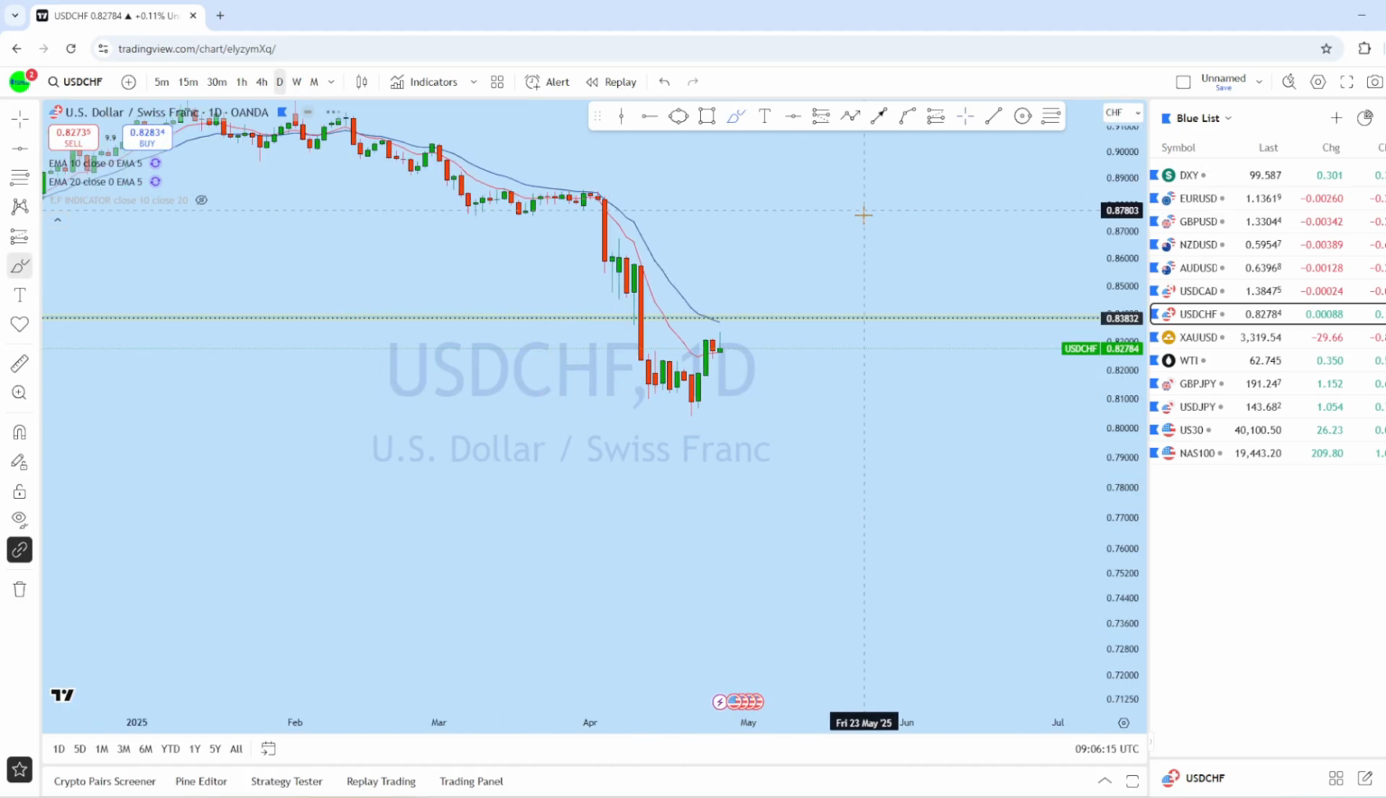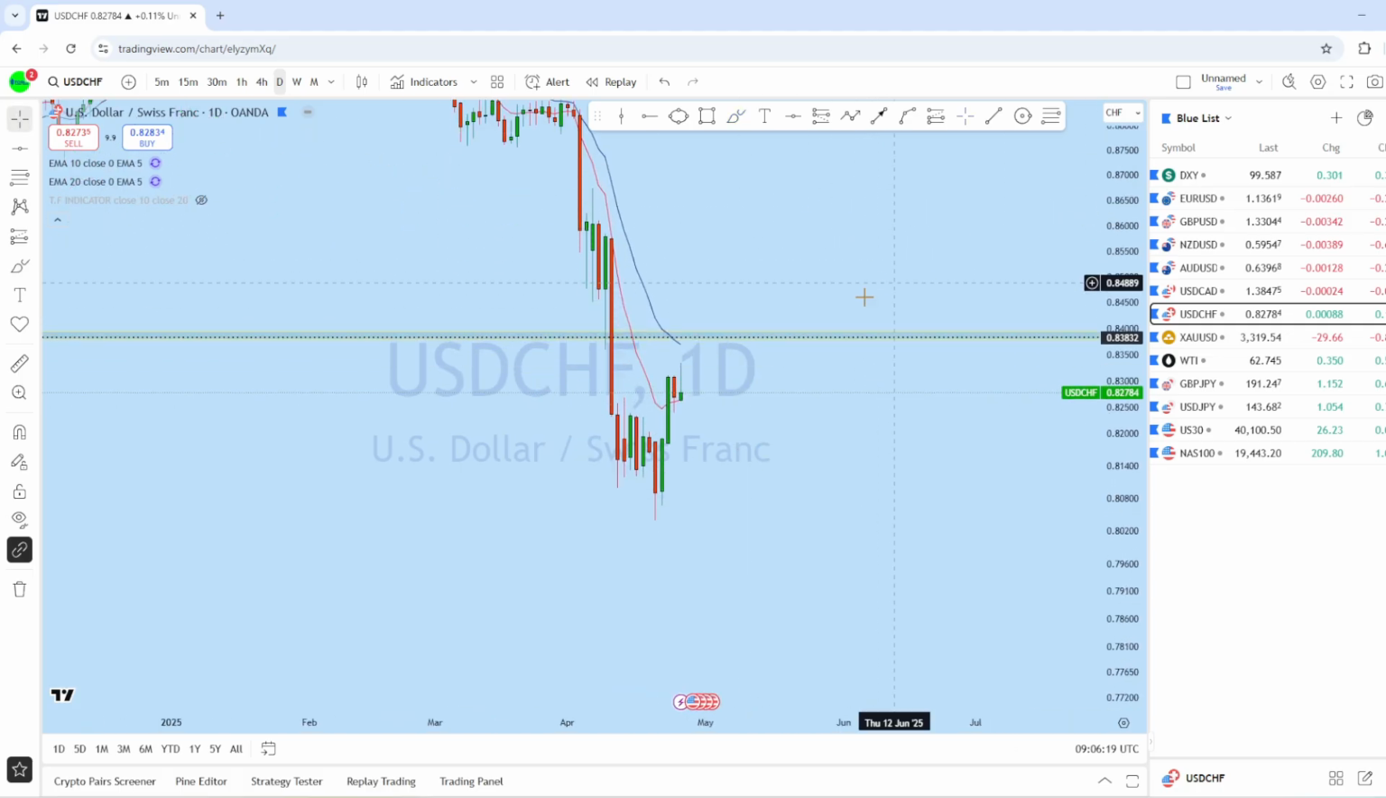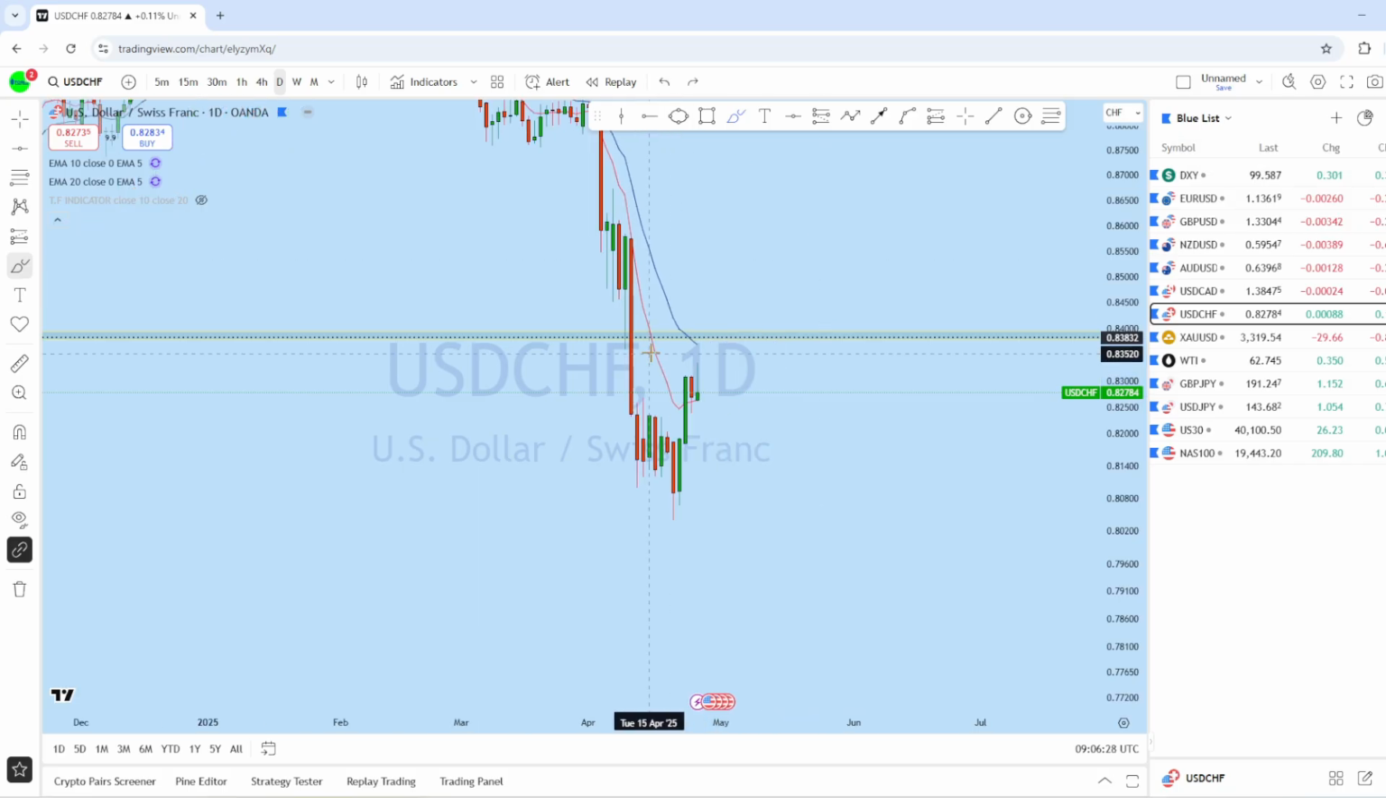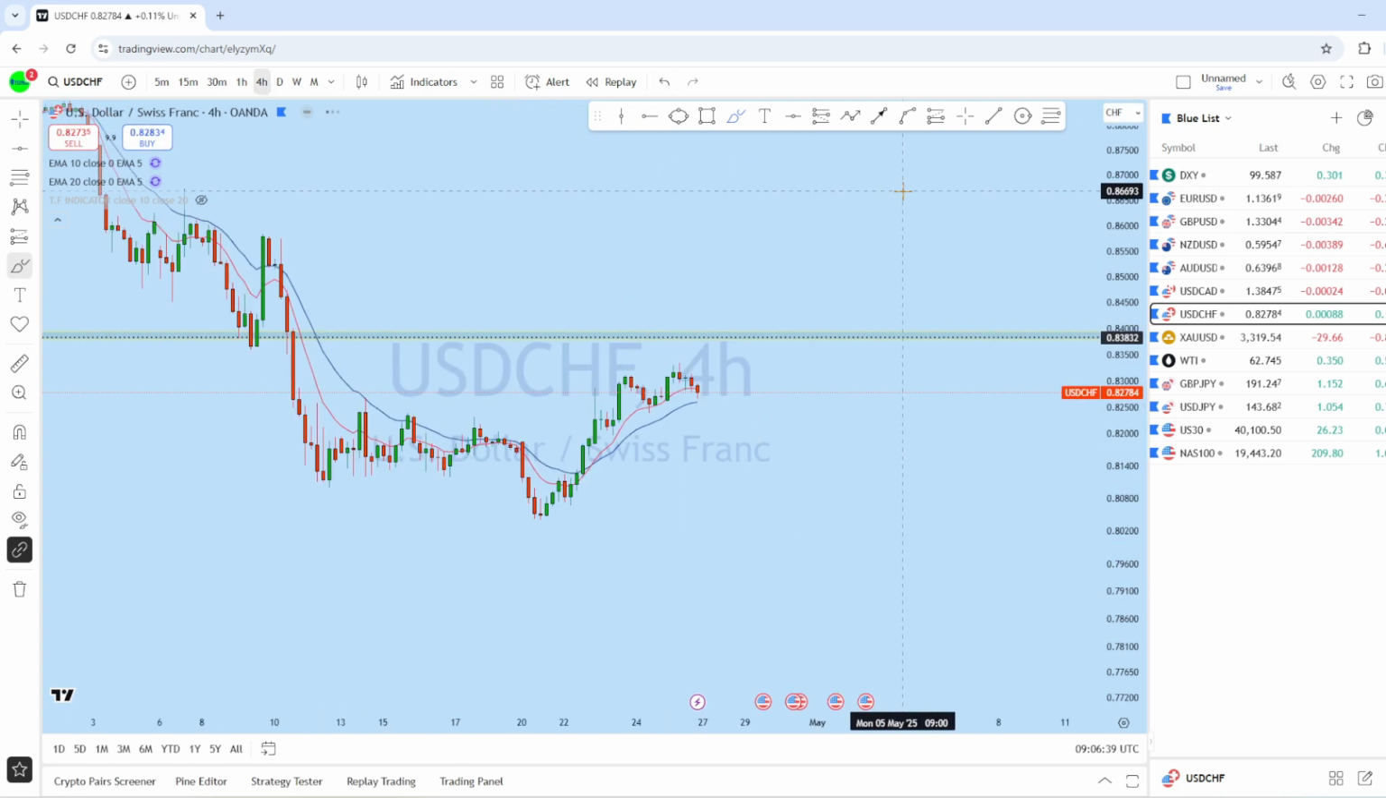Now looking at the daily chart on dollar Swiss franc, there is a daily doji formation, and with the daily doji we could see the market retest the daily 20 EMA. This is also where support turned resistance, a very important area of value, and we might see the price go up, retest, and then trend back down to create a new lower low.